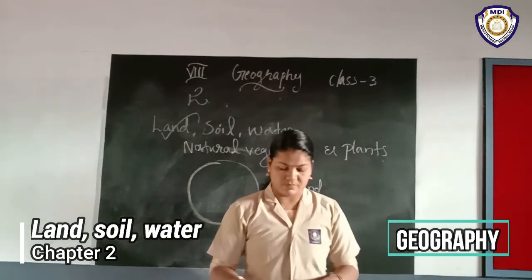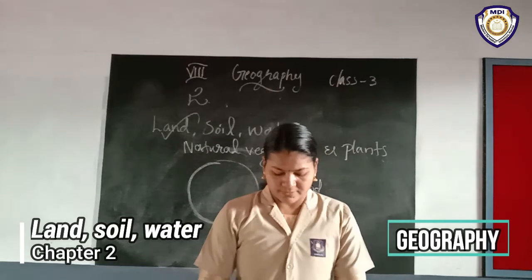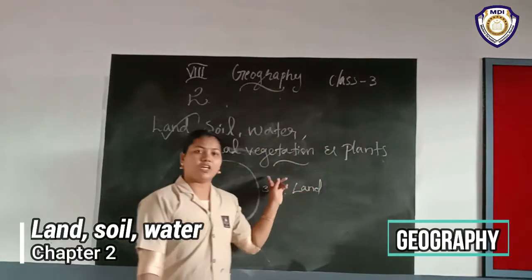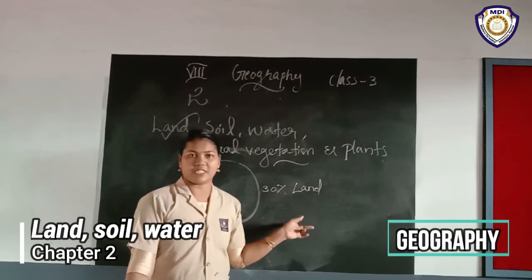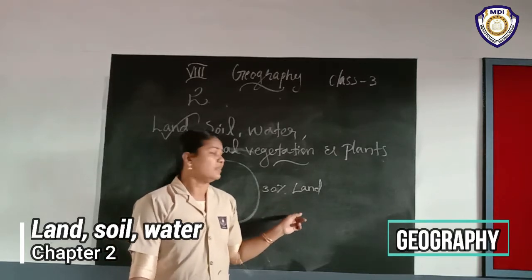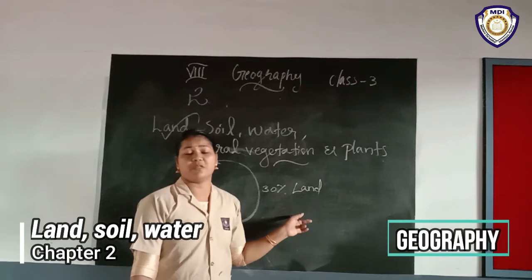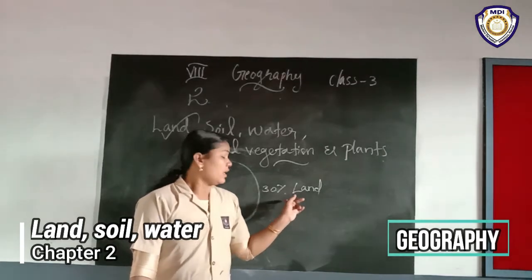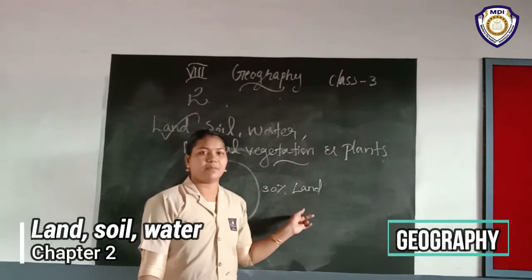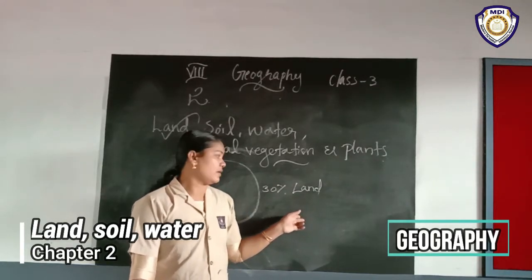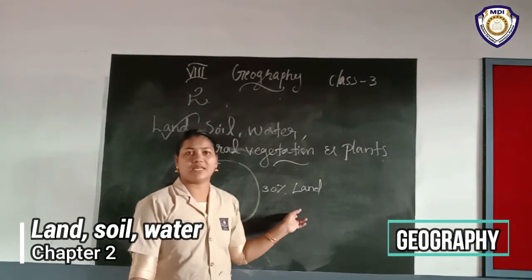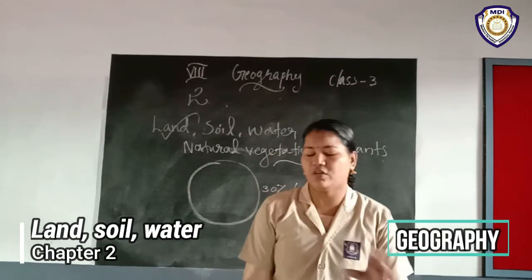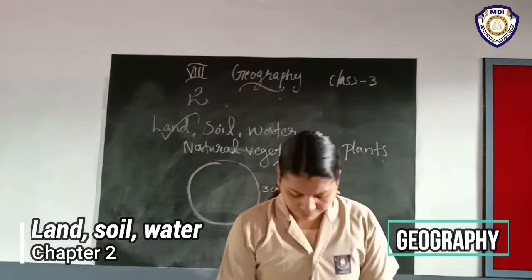Firstly we want to know one thing: of the total land area, 30% is land, but a certain area is not suitable for living, or it is not inhabited. What is the reason behind it? Because of the existing climate or topography, which is not suitable for living.